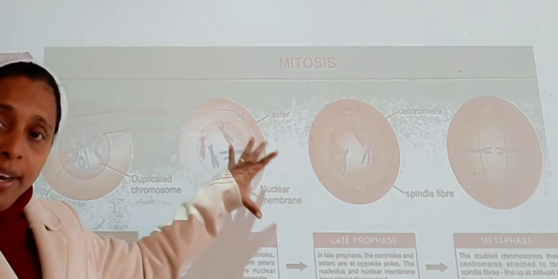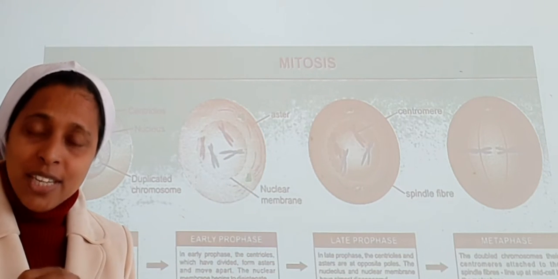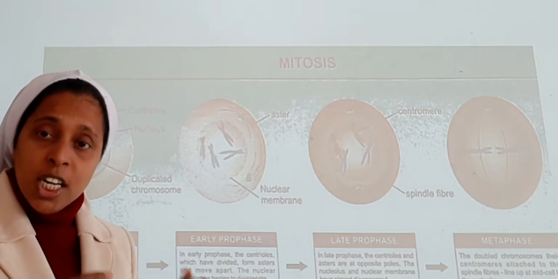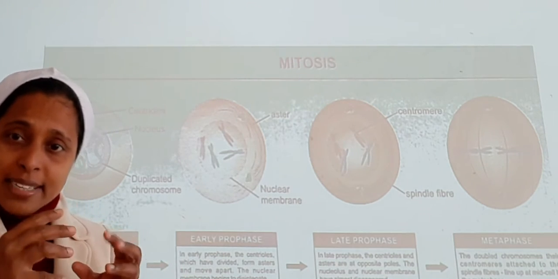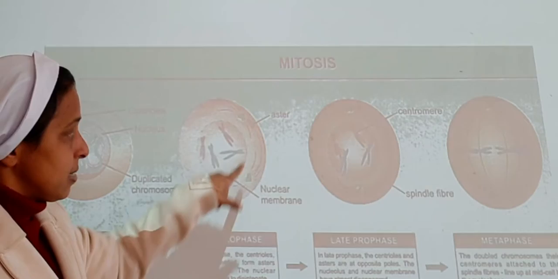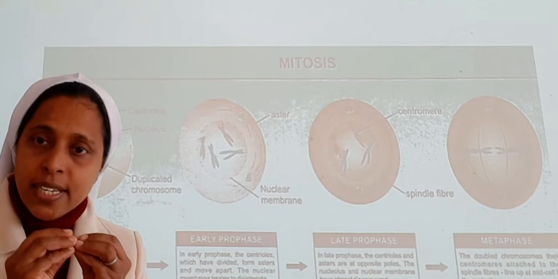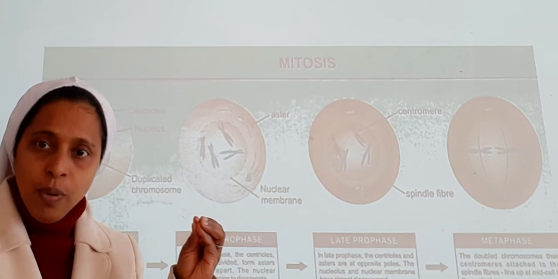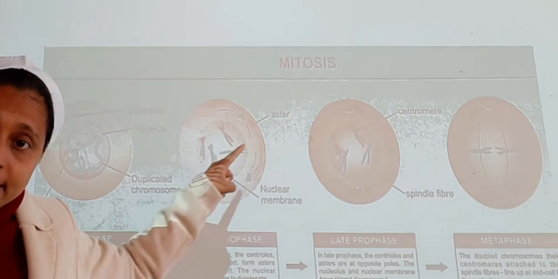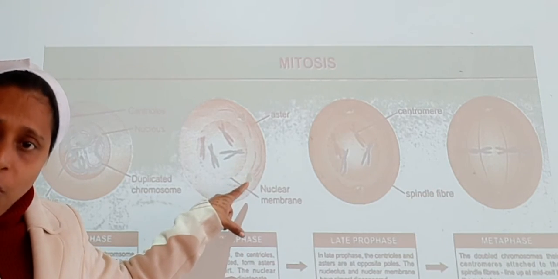And the chromatids that are present here will become condensed and entangled in this stage. Which stage? Early prophase stage. So the chromosomes, the chromatids will be condensed and entangled. And here you can see the asters, they will start to move towards the different poles. You can see here it is moving towards the various poles. And also you can see the spindle fiber formation in the image.